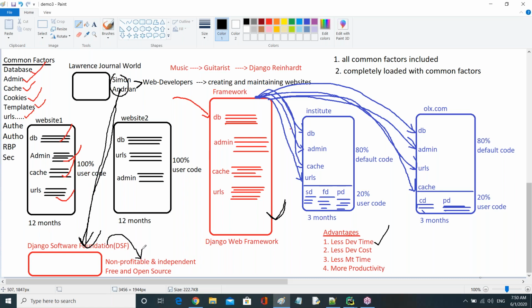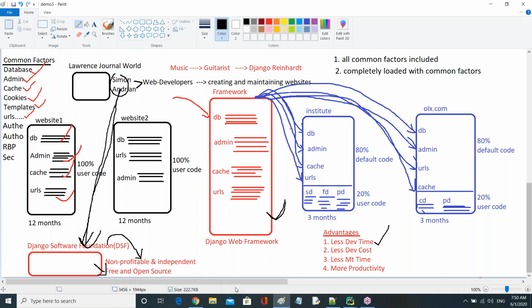DSF is a non-profit and independent organization. That's why they released Django as free and open source under DSF.